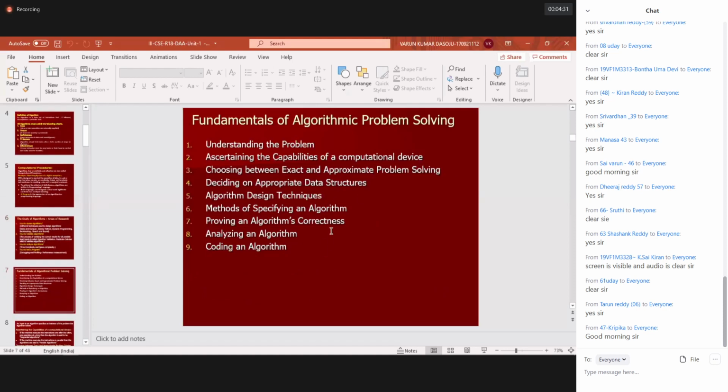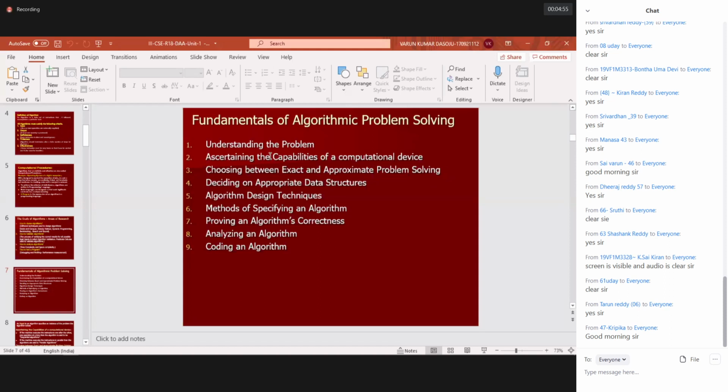Explain the different steps in solving the problem. Explain the fundamental steps in solving the problem in an algorithmic approach. This is the second important essay question, a 15 marks question. All nine steps you should explain. In the last class, we covered understanding the problem, ascertaining the capabilities of the computational device, and choosing between exact and approximate problem solving. Up to here, we have covered.